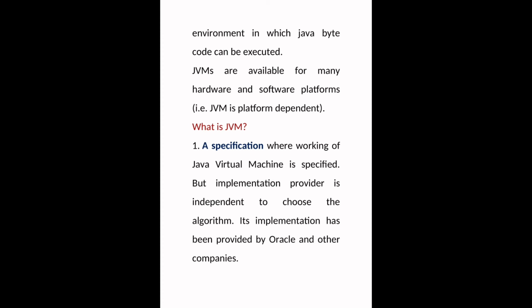JVM means Java virtual machine. It executes the resultant bytecode. The compiler software's duty is to convert the high level language of the Java program into the bytecode. After that, JVM, Java virtual machine, executes the bytecode. Java virtual machine's duty is to execute the bytecode. So then we get the result or output of the Java program or Java project.